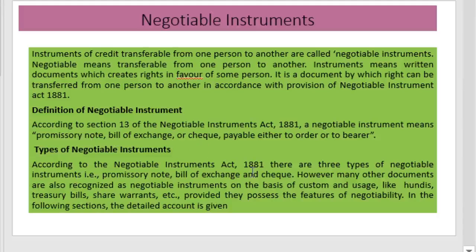According to the Negotiable Instruments Act 1881, there are three types of negotiable instruments, that is promissory note, bill of exchange, and checks. However, many other documents are also recognized as negotiable instruments on the basis of custom and usage, like hundis, treasury bills, share warrants, etc.